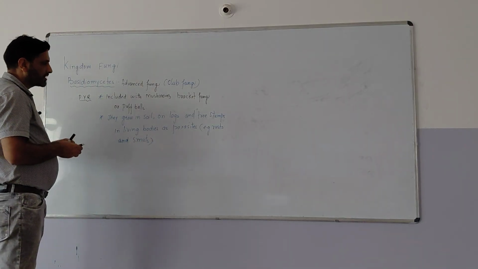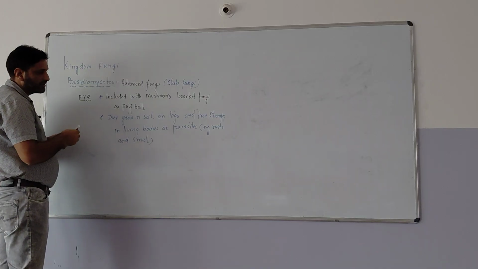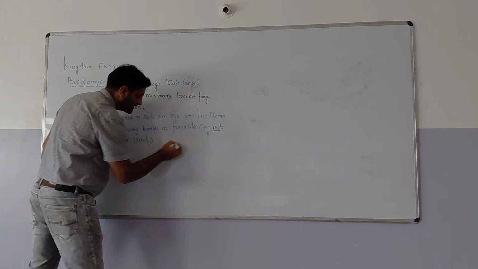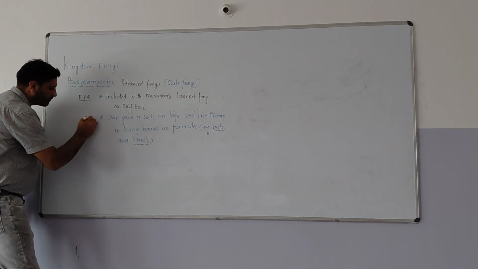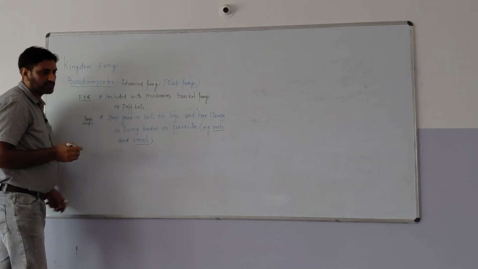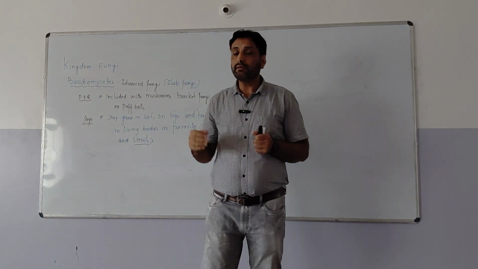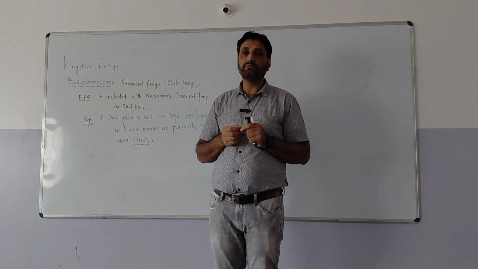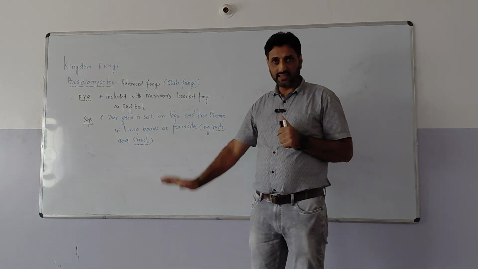So in this point on the basis of habitat, we have mentioned two diseases of this fungi, that is rusts and smuts. It will be important for you to remember this. These rusts and smuts are caused by basidiomycetes. We will see in the next point particularly which type of organism from the basidiomycetes causes these rusts and smuts.